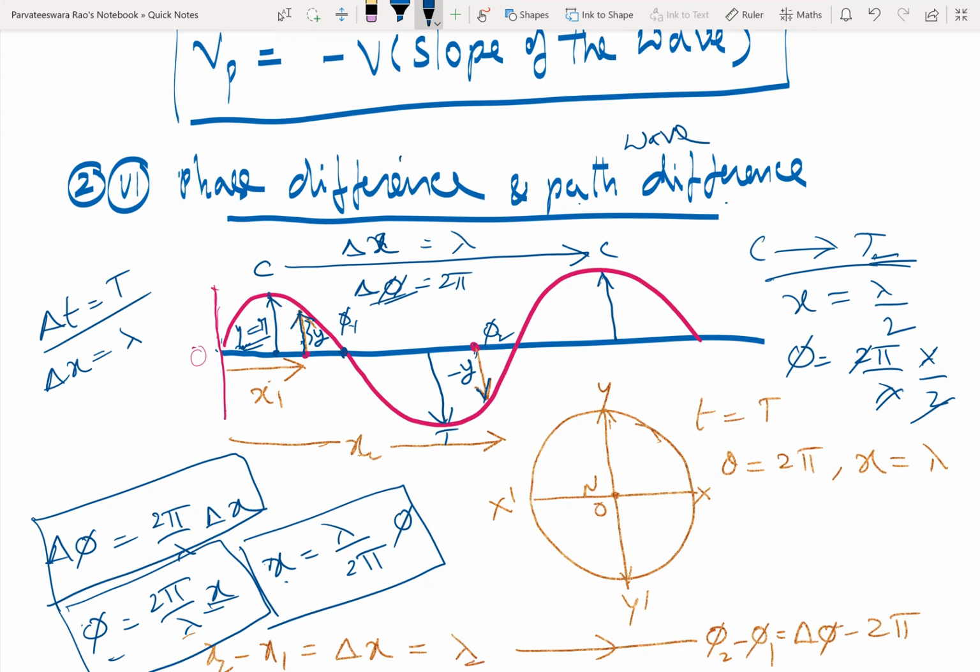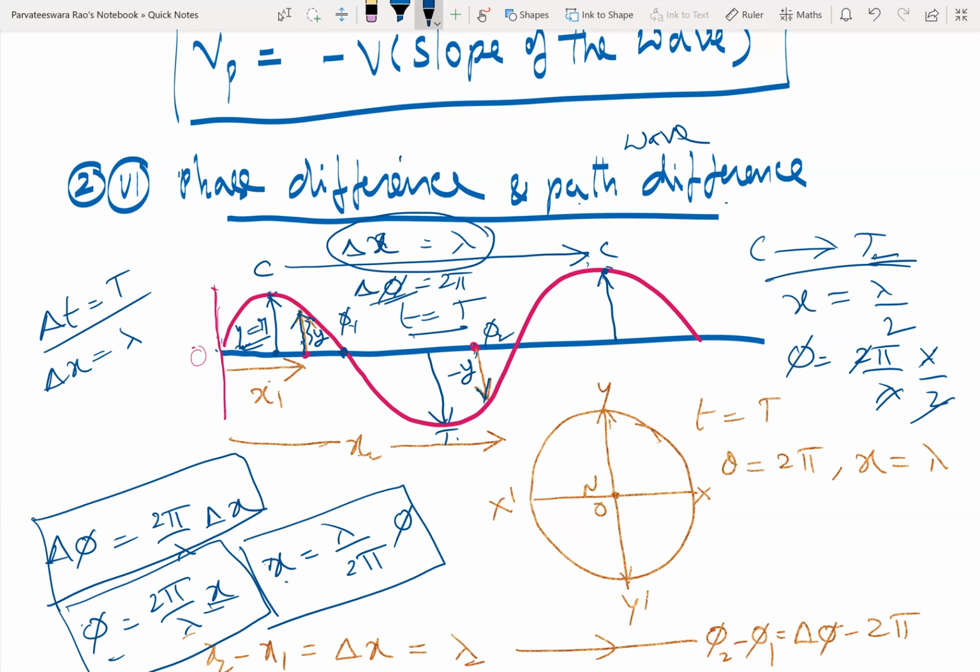So wavelength is the distance between two crests or the distance between two troughs. So once a crest is formed in the medium, after how much time will another crest be formed? T seconds, sir. Time period. Yes or no? So in that time, the wave in the medium will be traversing a distance equal to wavelength.